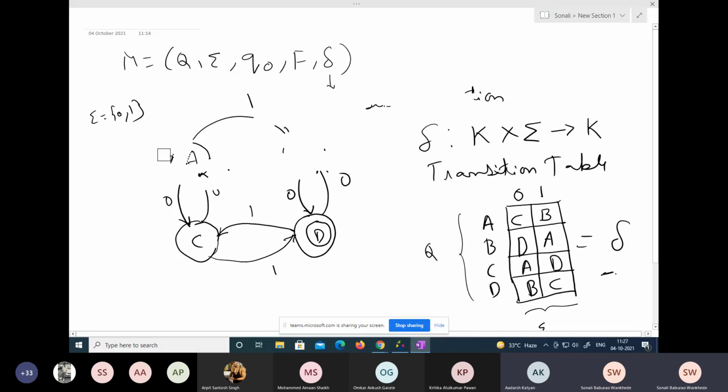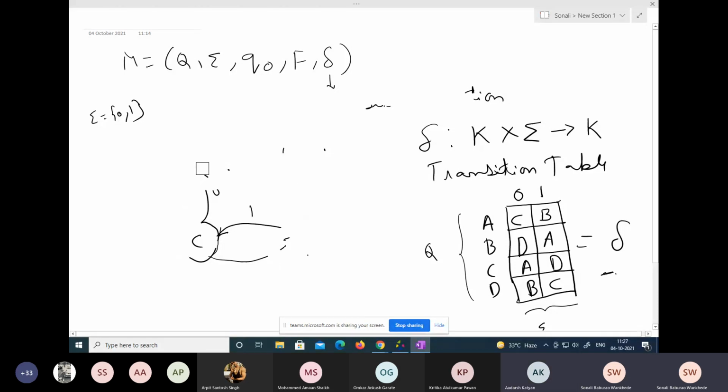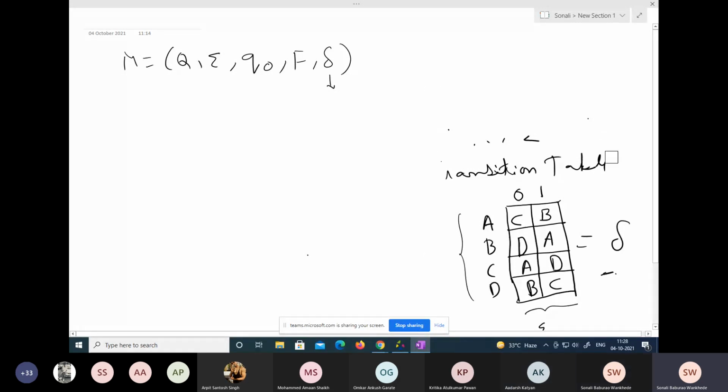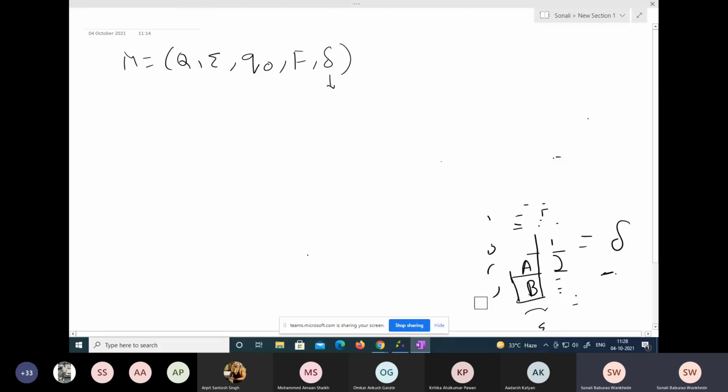Okay, then we had seen how to construct a DFA that accepts the set of strings over 0, 1 of length 2, right? Yes, ma'am. So should we revise that, or should I proceed? No, ma'am, you revise. Okay, we will just revise that whole thing again.